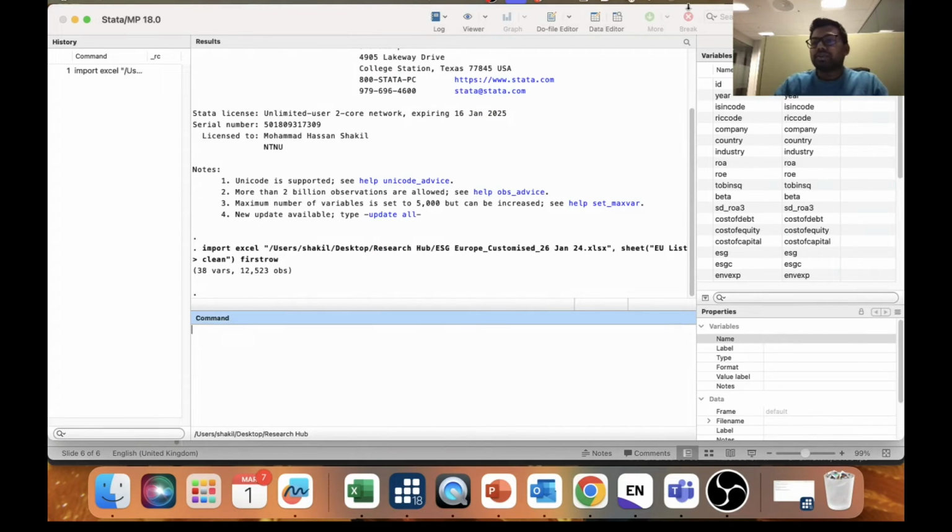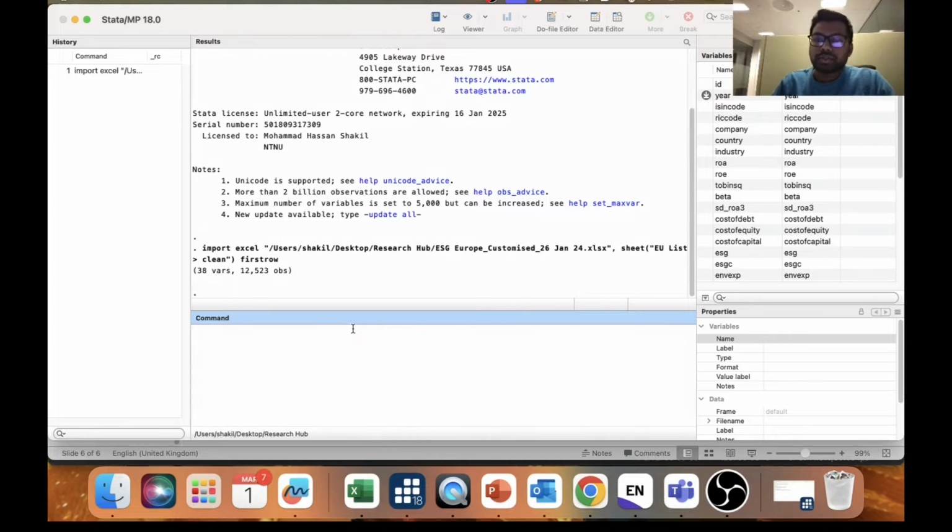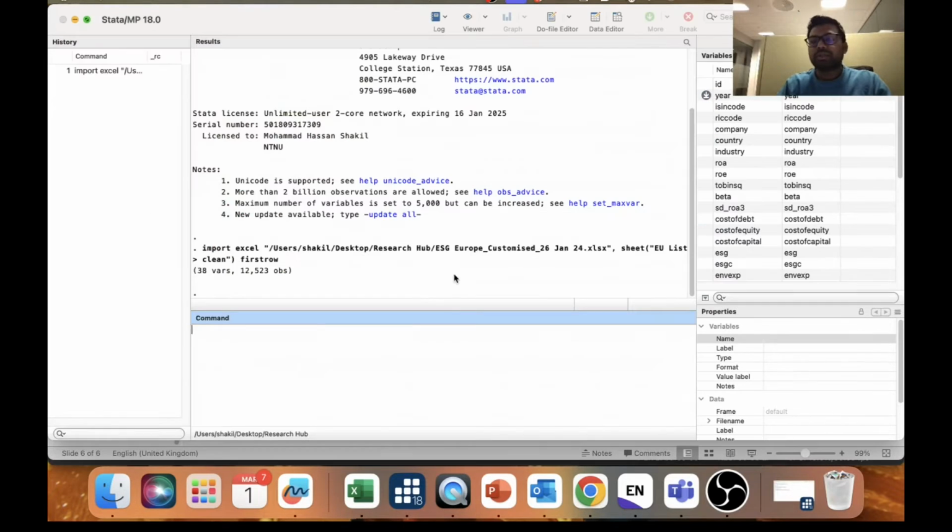Now we can see your data is uploaded. Here you can see the variables. If you want to double check whether the data is there or not, you can just click on the data editor. Now let's move forward. This data set actually consists of multiple countries and multiple companies. I have nearly 2,300 European companies, with data from 2016 to 2022. So this is actually a panel data.